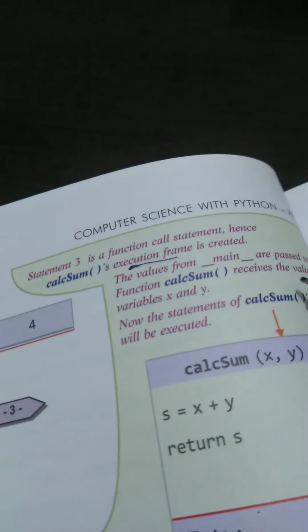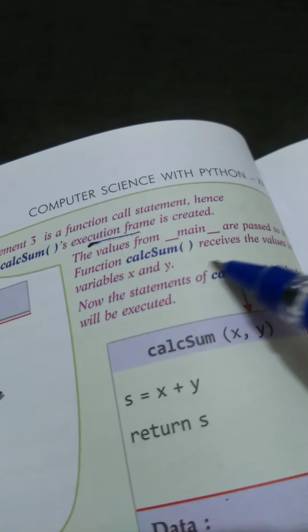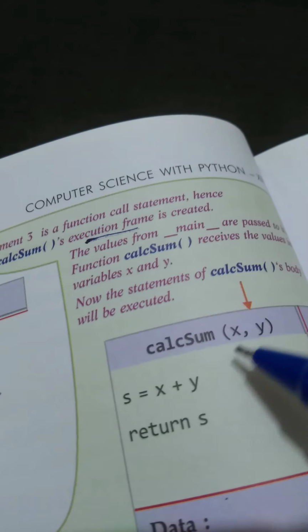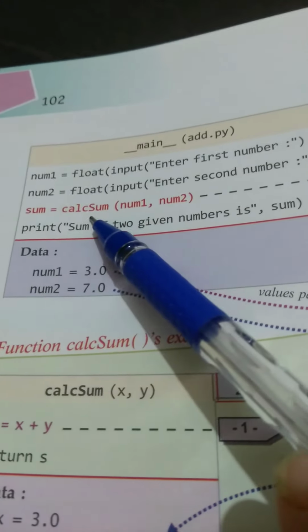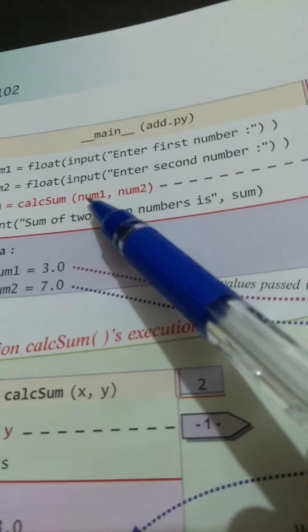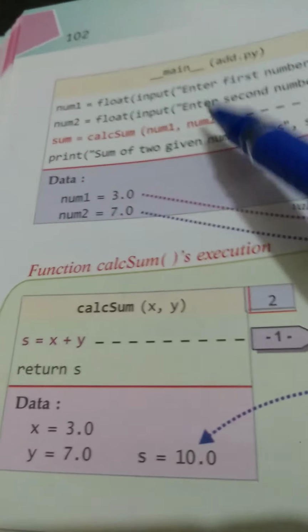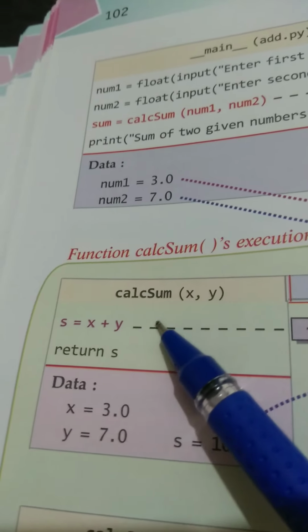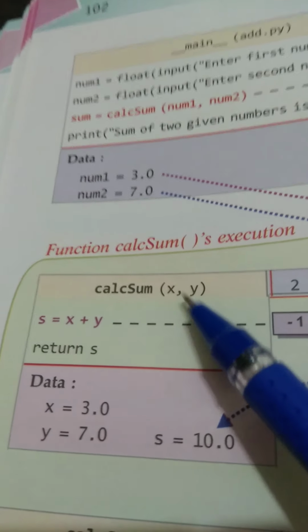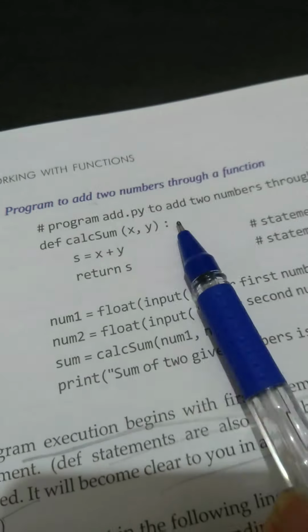The values from main are passed. Function calc sum receives the values in variables x and y. Here we have called calc sum num1, num2, and the function definition is calc sum, which takes the x and y variables. We have passed num1 and num2.